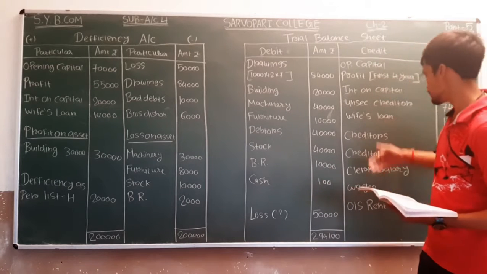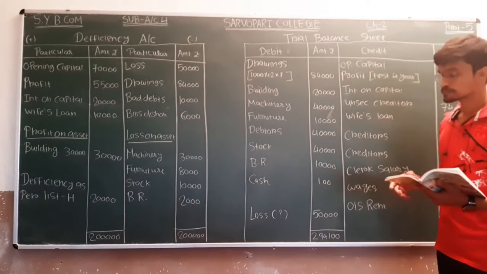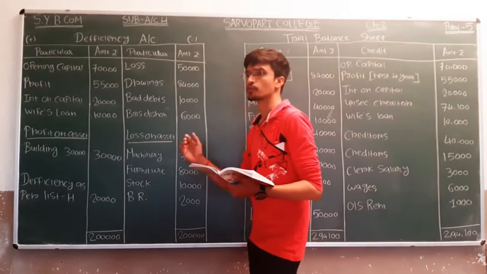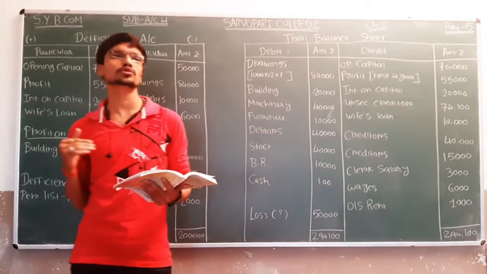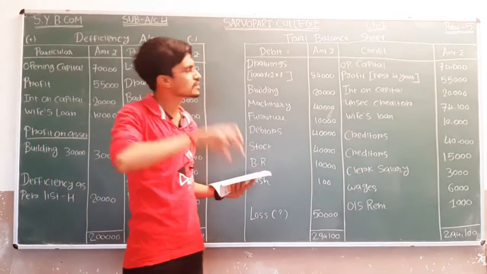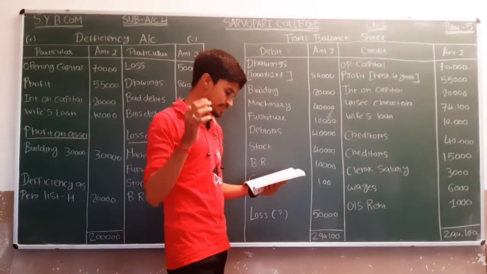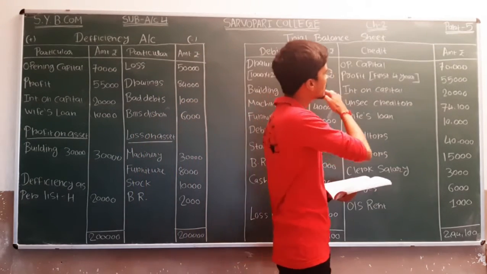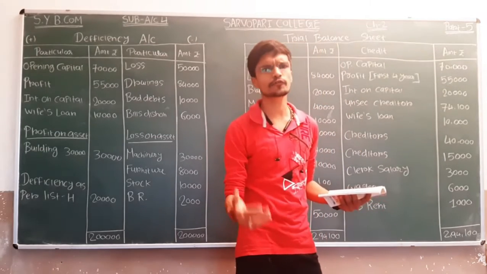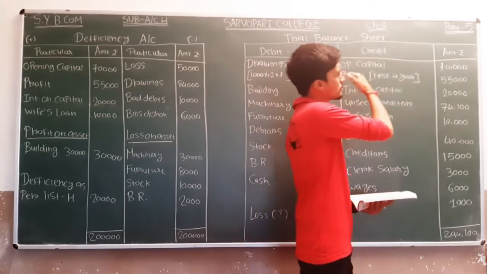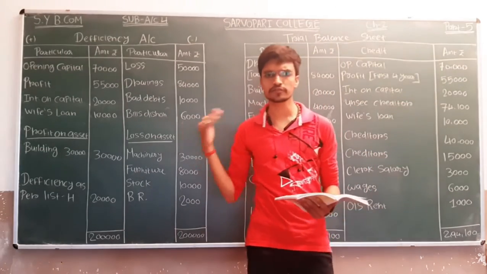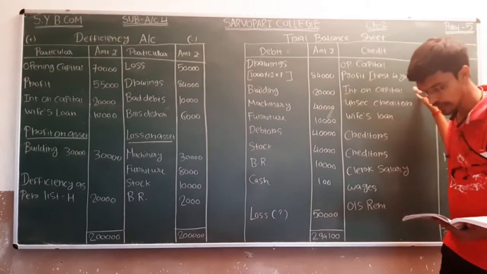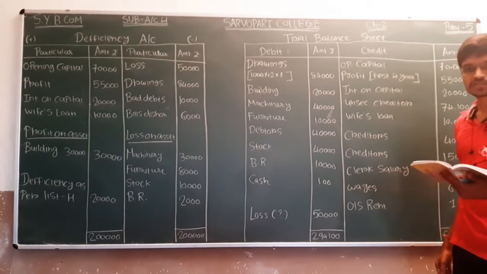Okay, now we are going to the credit side. Very first, profit. The profit for the first 4 years, which we have already described, is 70,000. So the opening capital, very first we are passing the entry of opening capital. Opening capital is 70,000. After that, profit, first 4 years profit is 55,000.